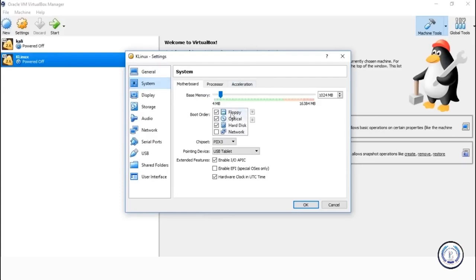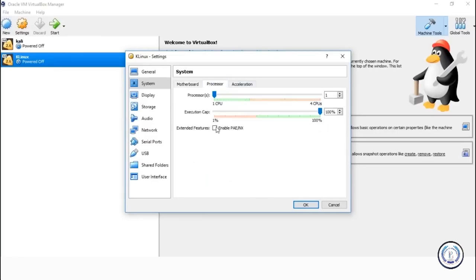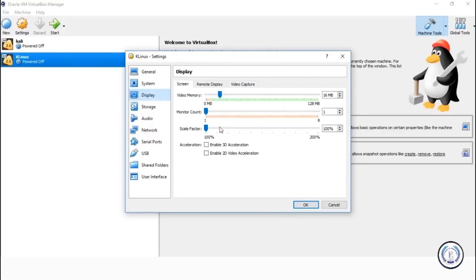Go to System. We won't be using any floppy disk here, so untick it. And this is memory, if you want to go ahead and change or assign more memory because the performance of your virtual machine is not that great. For the processor, make sure you enable the extended features. If you want to increase the performance of your virtual machine, the number of processors you assign should increase. For now, since I'm just showing you how to install, I'm just going to assign one. You have the option to increase to two, like that. And as for the display, you can enable 3D acceleration.